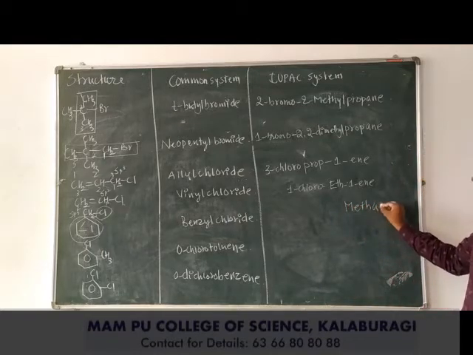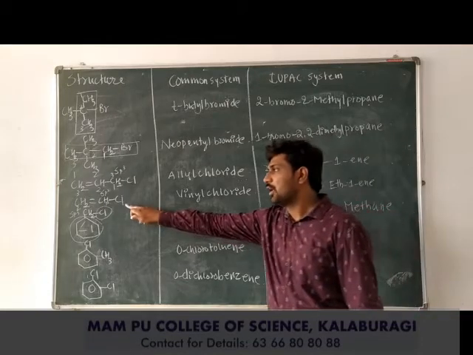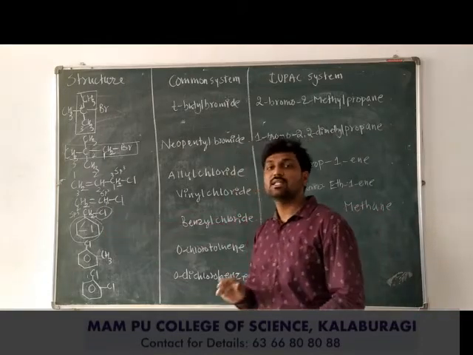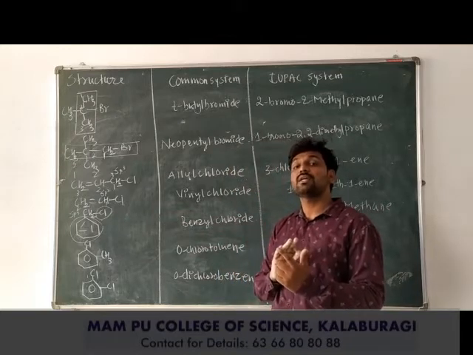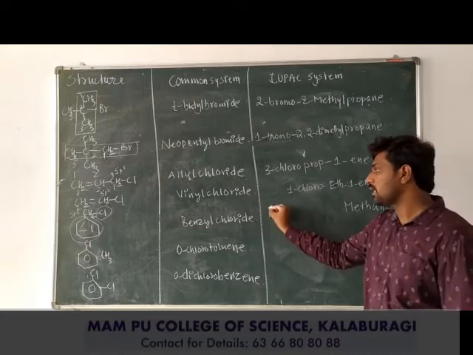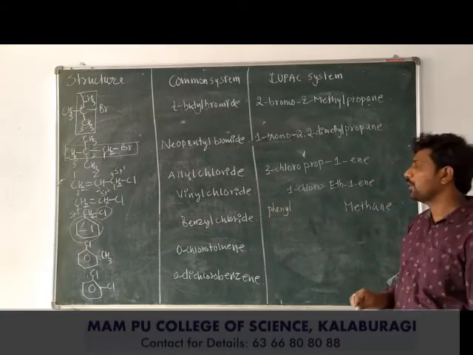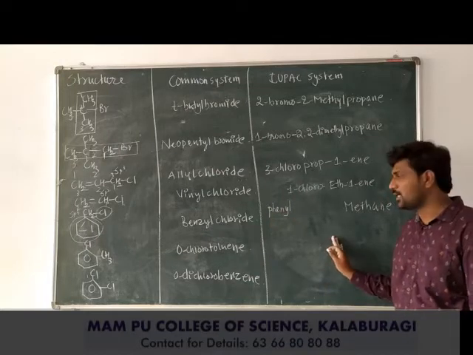It is singly bonded, so therefore ane. So for this methane, we have chloro and benzene. Benzene is not used as benzene whenever it is available as a prefix. So benzene will be considered as phenyl, because it is used as a substituent here.